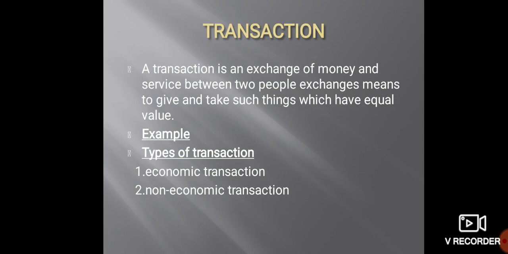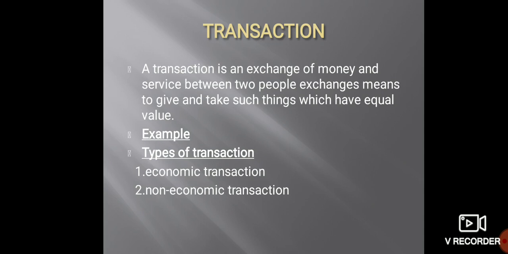Now what is an example of a transaction? Goods of ₹1000 are purchased for cash. This transaction has two effects. The first one is goods come into the business, so the goods account is affected, and the second one, cash goes out, so the cash account is also affected. Thus one account receives the benefit and the other account gives the benefit. That's why the system is also known as double entry bookkeeping.